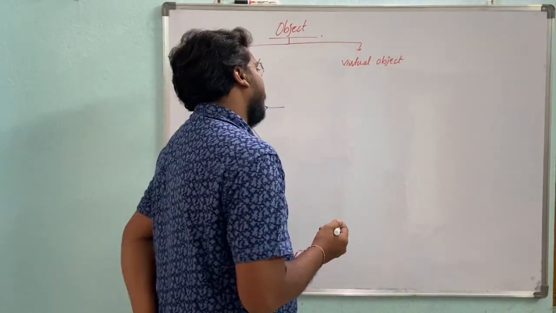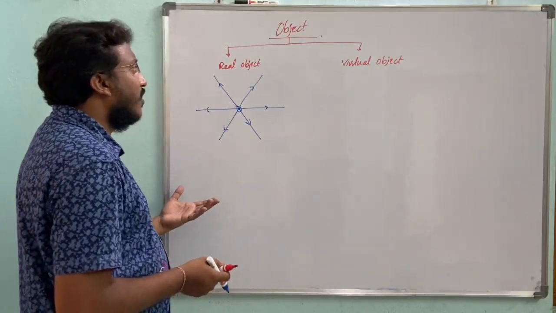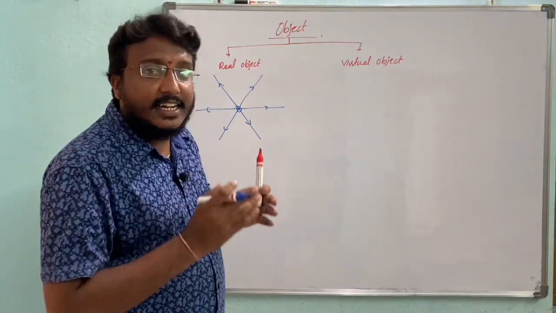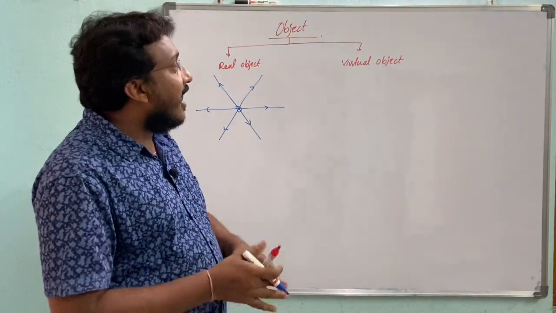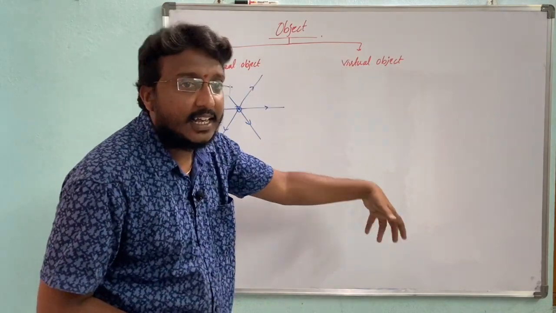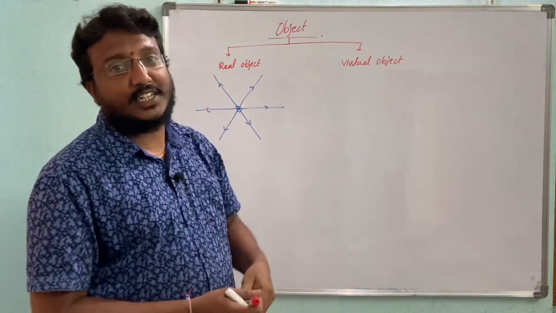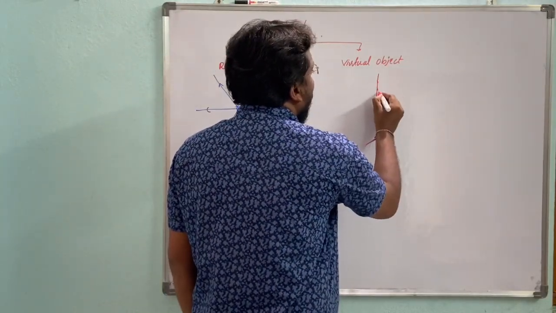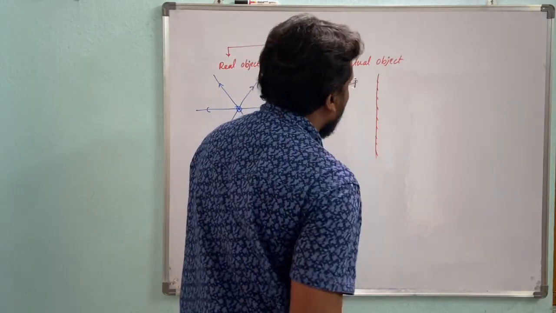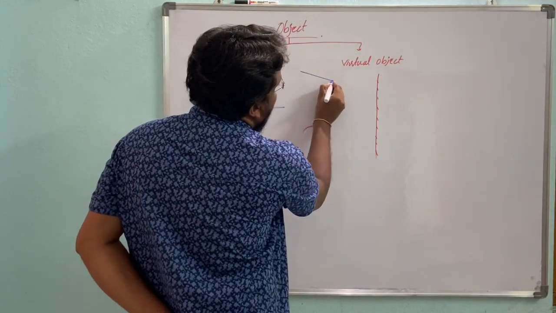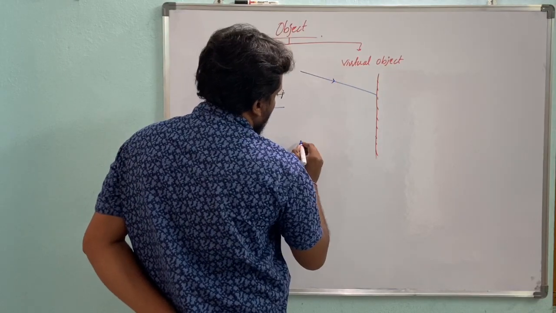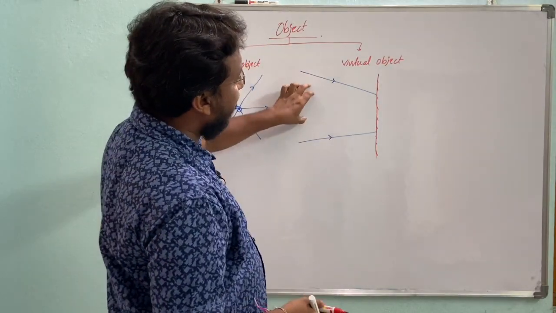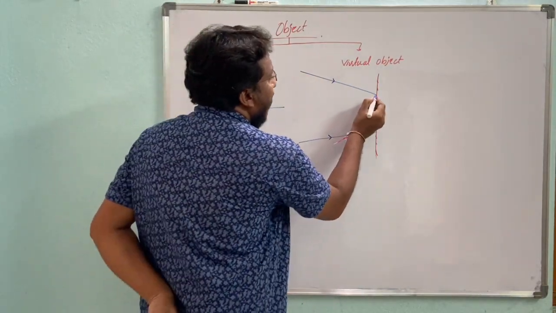Next, the virtual object. A virtual object is quite different from a real object. In the case of a real object, the incident rays are divergent. In the case of a virtual object, the incident rays are convergent. Here see, it is one mirror. The arrows are indicating the incident rays. The two incident rays strike the mirror and are reflected.